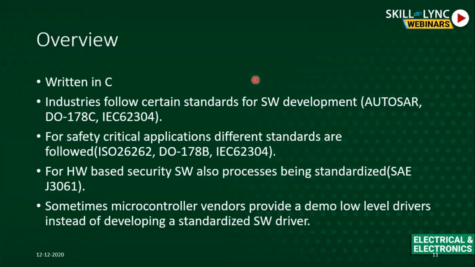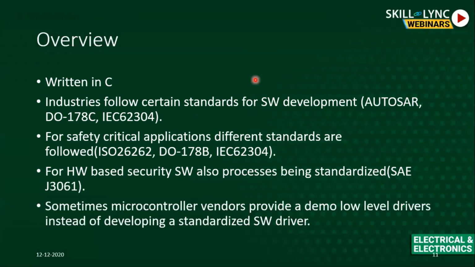So if you want to develop software in any of the industries, why do these standards need to be followed? Again, to keep it generic and abstract. Let's say I want to write a device driver for the SPI protocol, which is going to be used in the automotive industry.